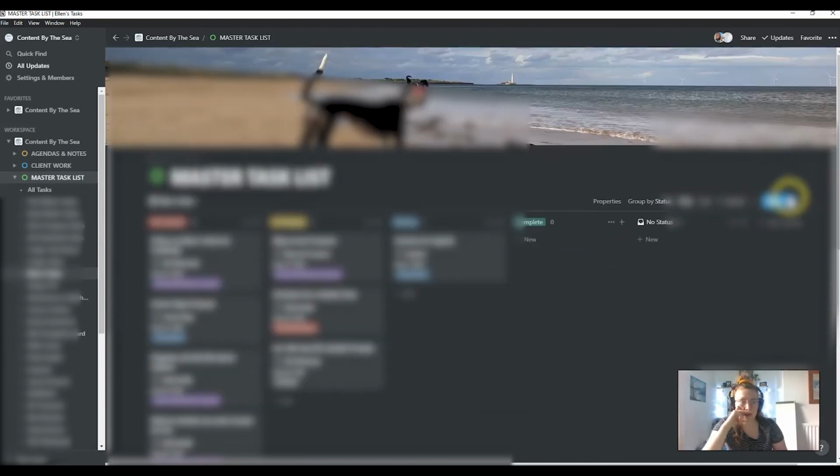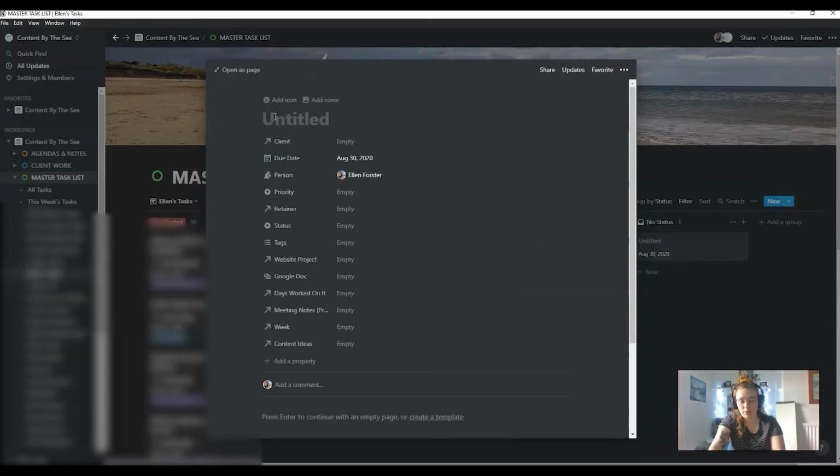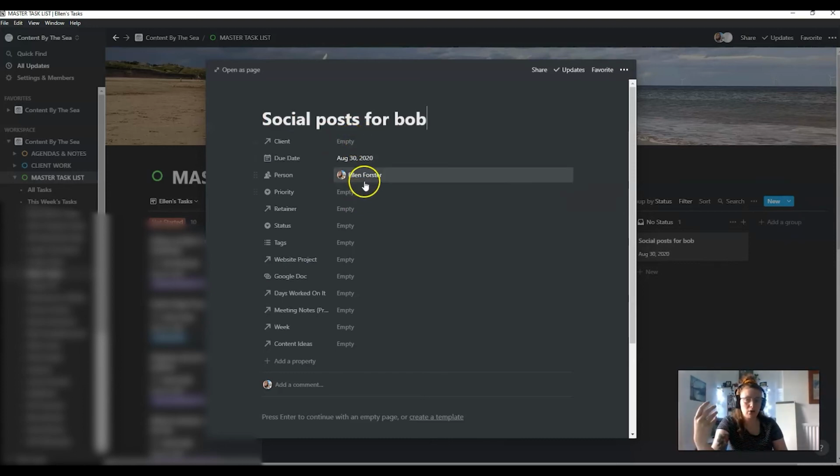And when I'm creating a new task, I don't actually have any templates for tasks, which I should, but I don't. New task, so it could be like social posts for Bob. Who's the client? Again, links to the CRM. What's the priority, which is something that we introduced recently because with the two of us working on things, in my head, I knew when I was working on things alone what was high priority, but now with two of us, it was important that we could see what was high priority. The retainer, is it a content retainer? So I do content retainer services, but obviously project services. If it's a retainer, it links in there, and it just helps for the end of the billing cycle to understand what's been done. What's the status?